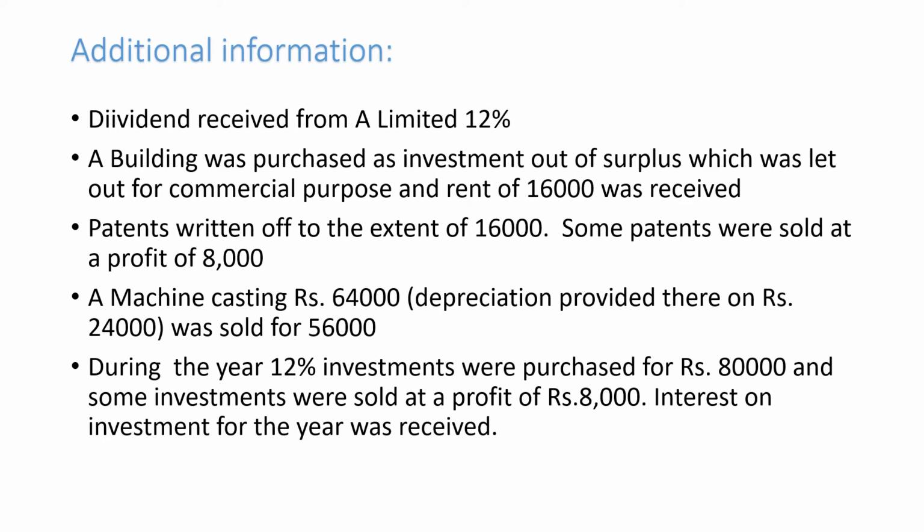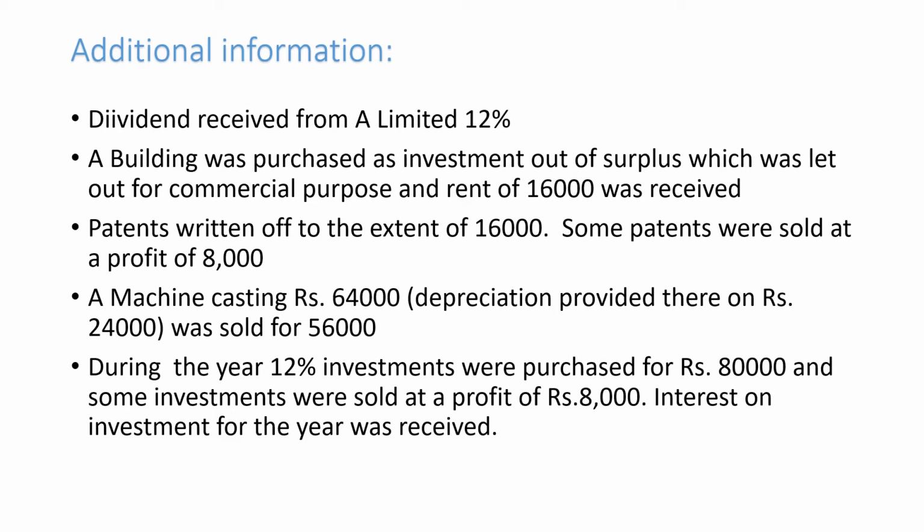Additional information. During the year, the dividend received from A Limited was 12%. A building was purchased as investment out of surplus, which was let out for commercial purpose and rent of 16,000 was received. Patents were written off to the extent of 16,000. Some patents were sold at a profit of 8,000.